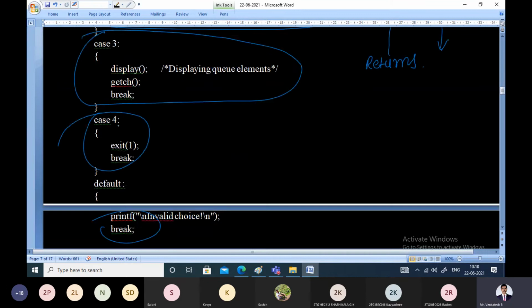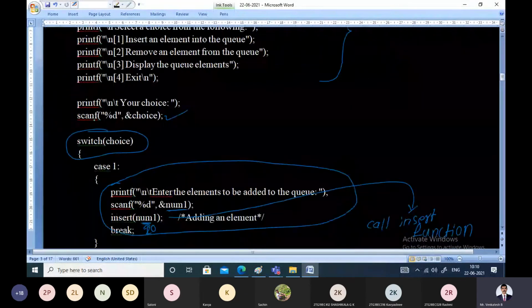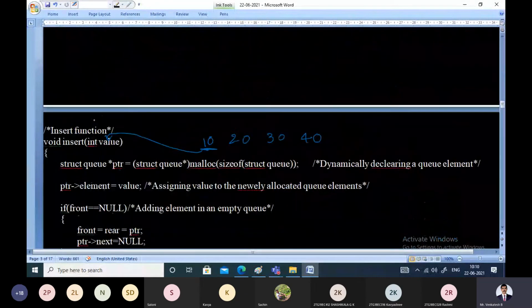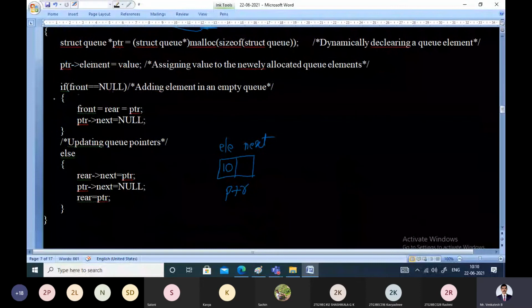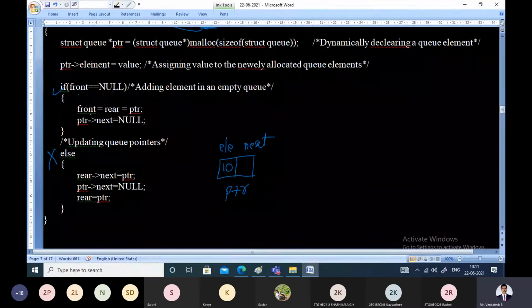I'll just show it. See here, this is where we have made both front and rear null. That means the queue is empty, so this condition is true. When if is true, else will not execute. So this is true. What do we do?